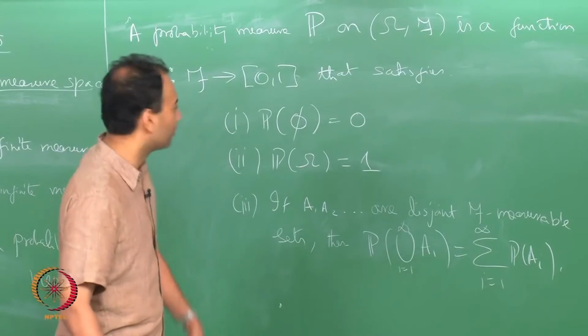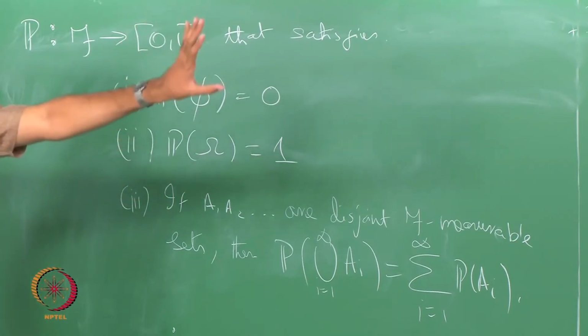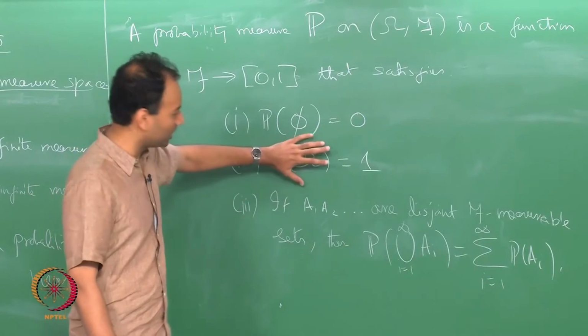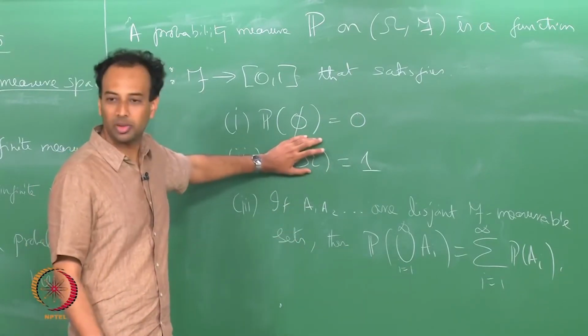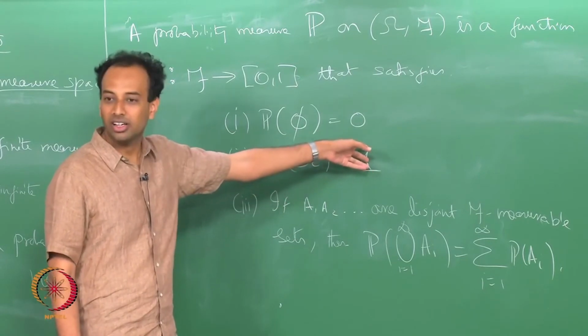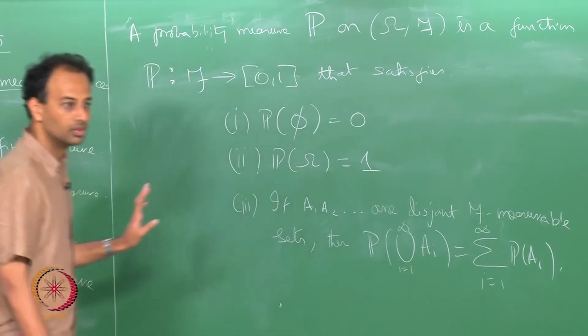So, this is just a repeat of what you have seen. A probability measure is nothing but a special case of a measure with this additional property. The only difference between a measure and a probability measure is that probability has this property, an ordinary measure need not have this property. Its measure can be anything positive, it can be a positive real number or plus infinity.